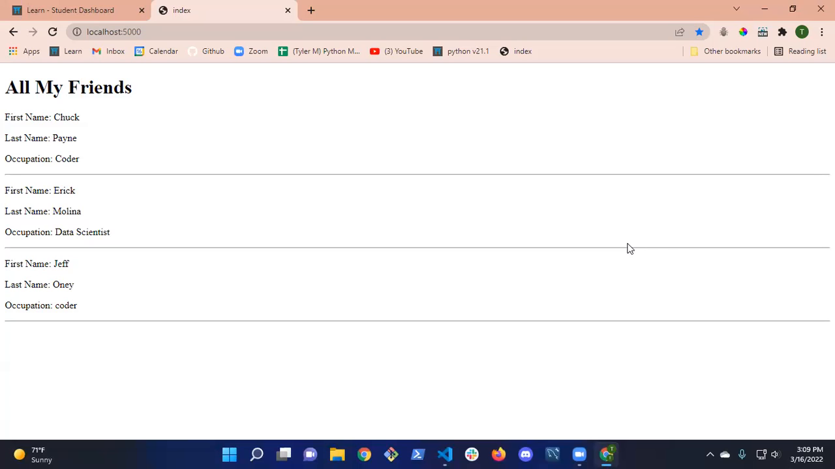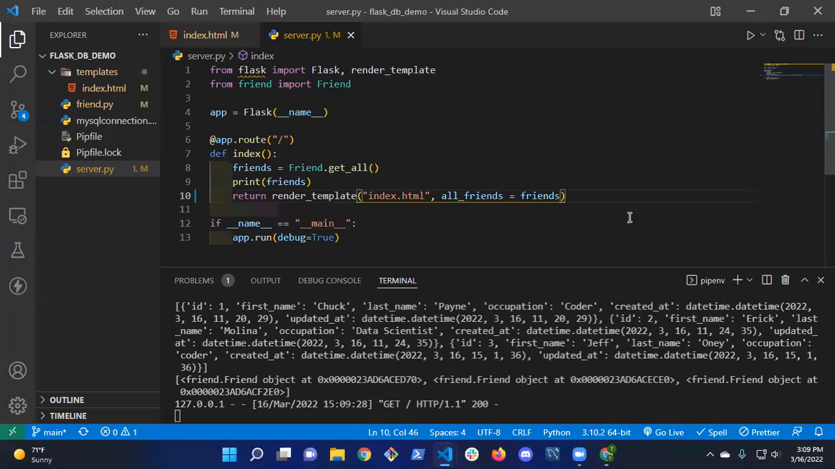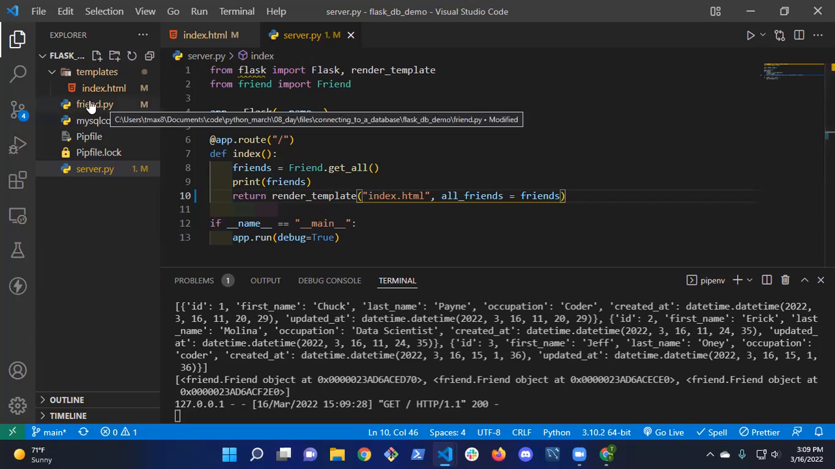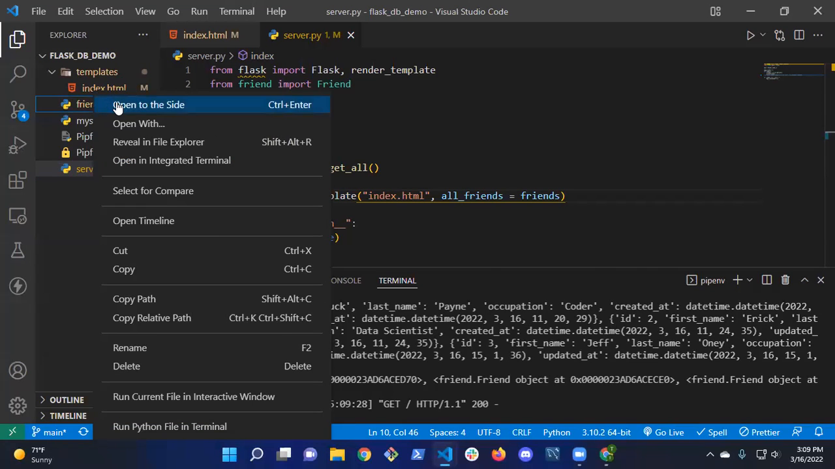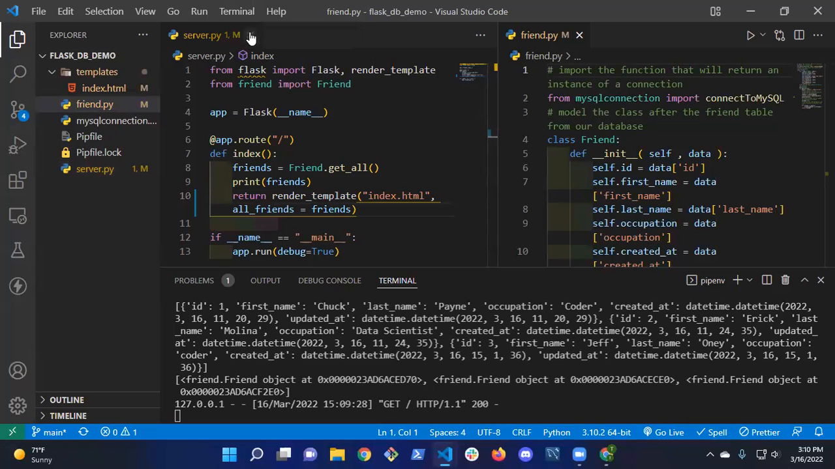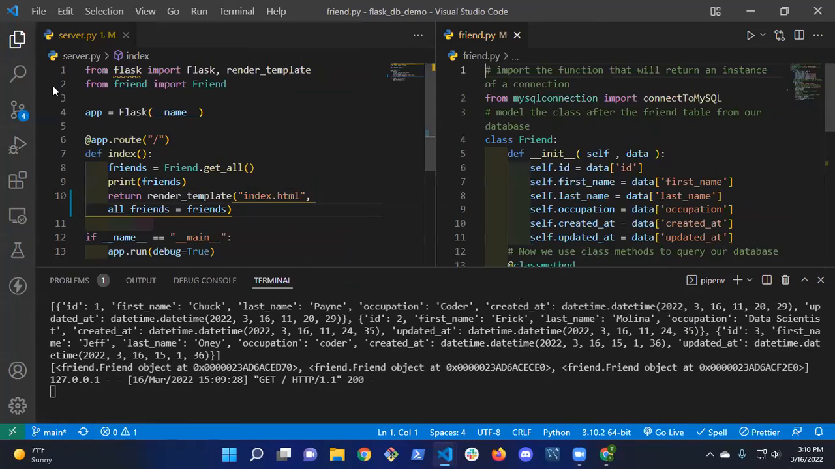Questions so far? Can you go back to your server.py, please? Yeah. So just to reiterate, this is where we start, right? We're at the root. The server is connected to my model, right? My model's in the file called friend.py. So if I open that up, close this, we don't need that.